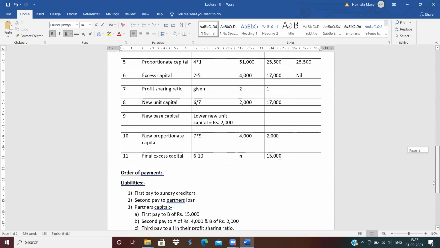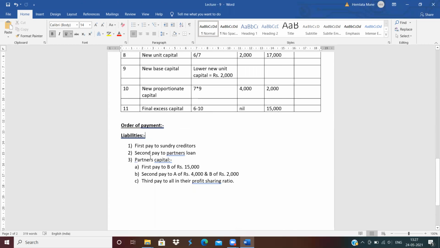And next is order of payment. Order of payment I already gave in the first lecture of this lesson. Okay, first pay to realization, second contingent liability, third outsider loan, fourth is partner's loan, next is partner's capital. But in partner's capital, first pay to B. We decided this on the basis of this statement. Second pay to A and B, and third pay to all in their profit sharing ratio.